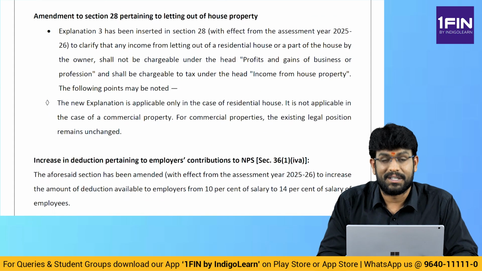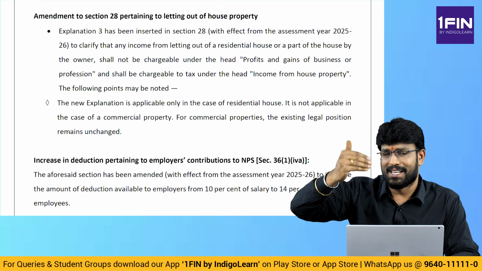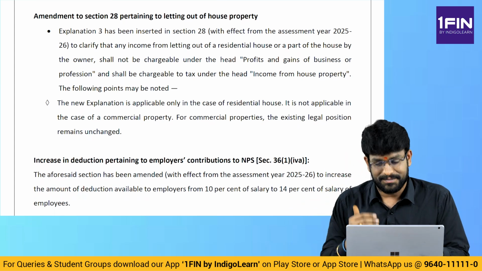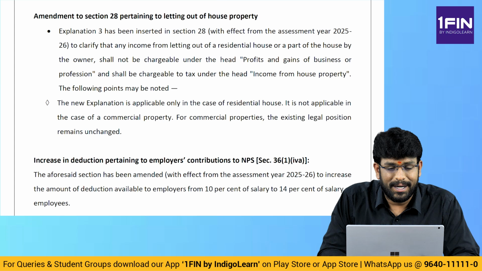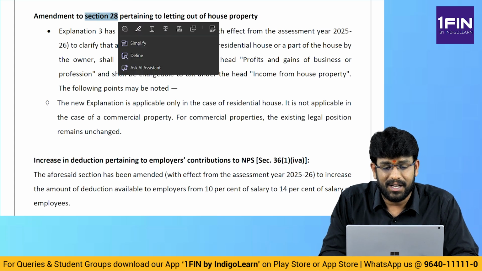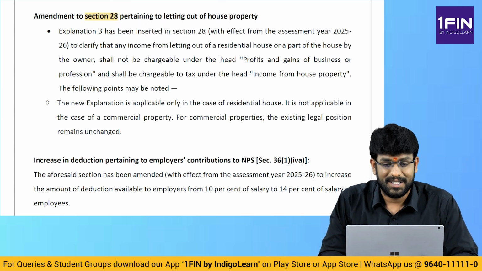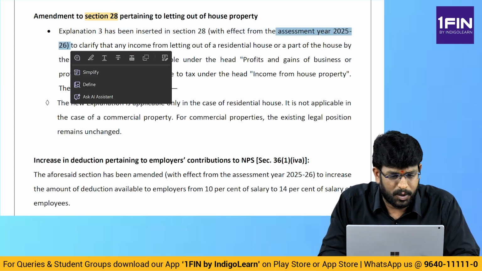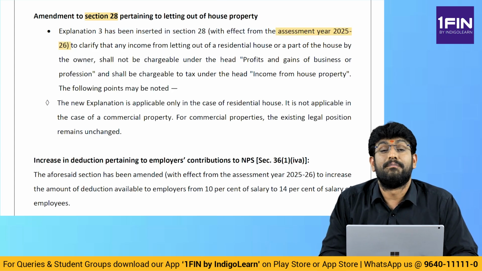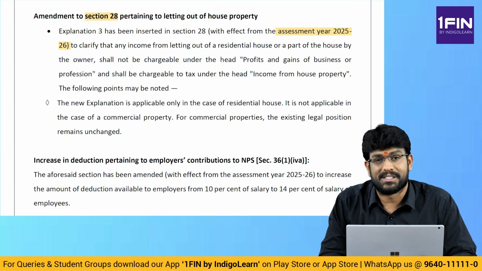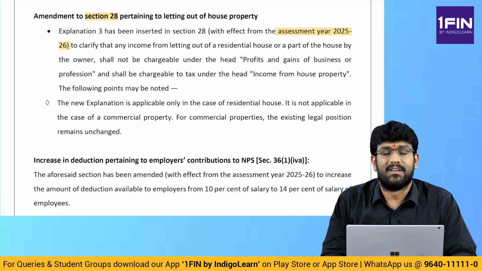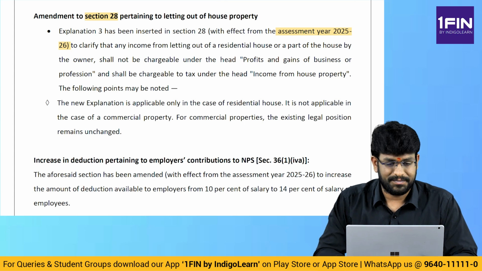Let's now move to house property. I've gone sequentially: salaries, house property, PGBP, capital gains, other sources. That order is what I've taken. Next point. Amendment to section 28. What is section 28? Chargeability section for PGBP. Now see what the amendment is. Explanation 3 has been inserted with effect from assessment year 25-26. I already told you, for your attempts of May 25, September 25, Jan 26, the relevant previous year will be 24-25, relevant assessment year will be 25-26.